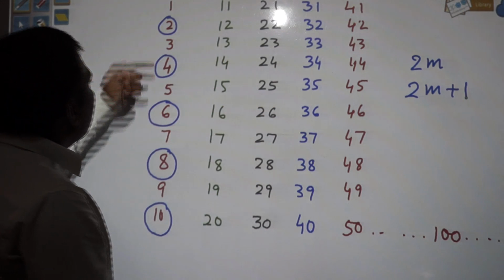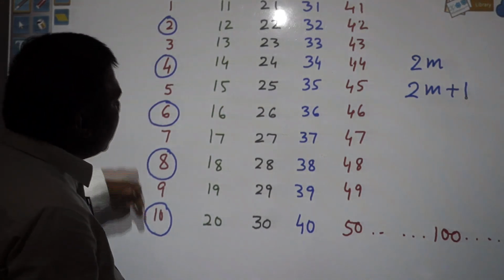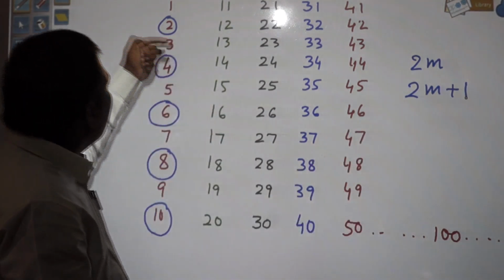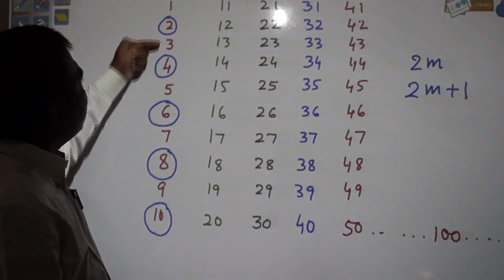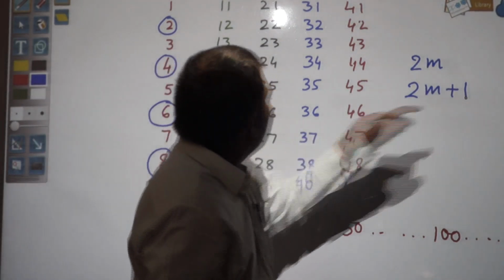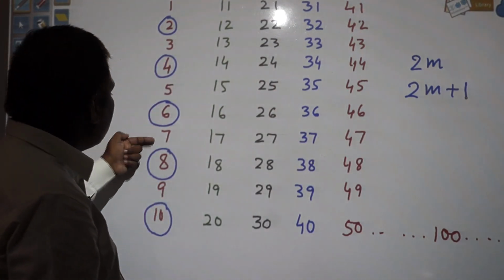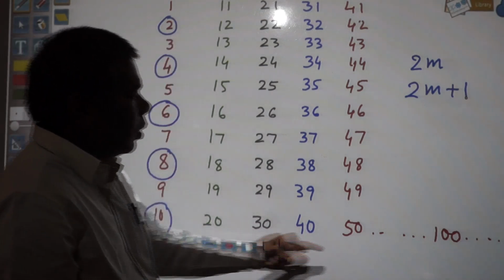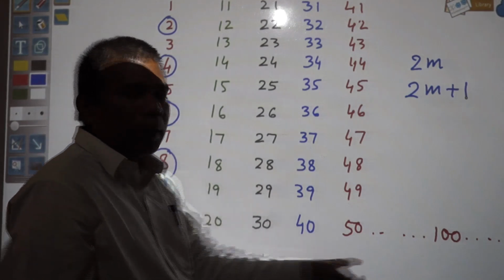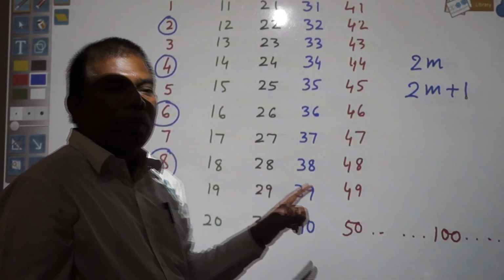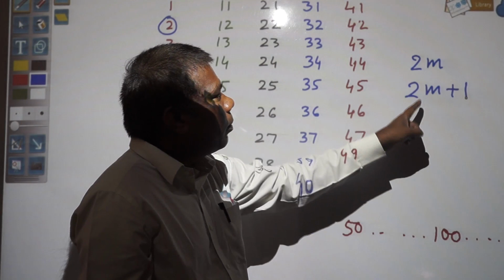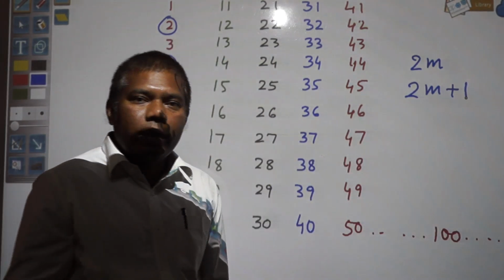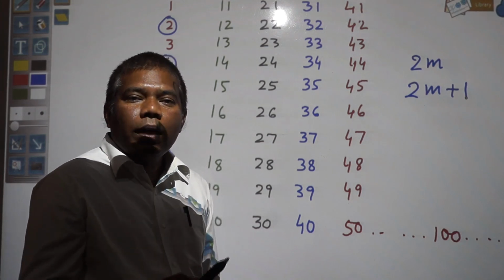It means these numbers will be either 2m, multiples of 2, or 2m plus 1, which gives 3, 5, 7, 9, 11, 13, 15 and so on. So these numbers have been expressed in the form of multiples of 2 in this way, 2m and 2m plus 1.